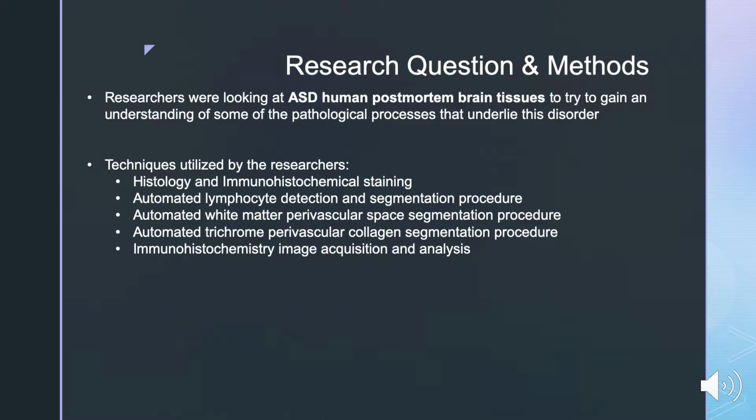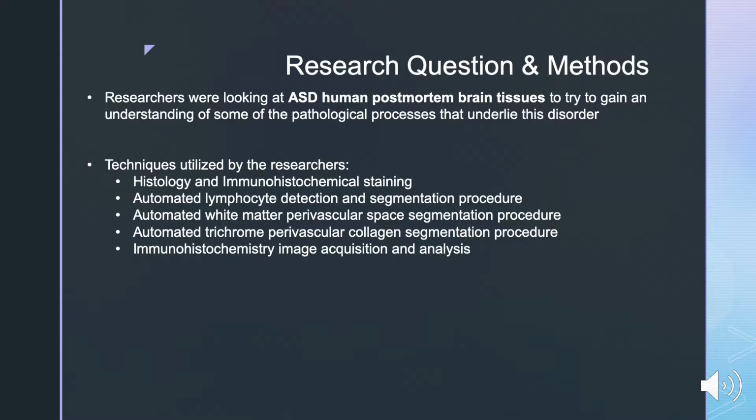So the researchers were looking at ASD human postmortem brain tissues to try to gain an understanding of some of the pathological processes that underlie this disorder. So they utilized a number of different techniques. The first was histology and immunohistochemical staining, in which they stained with a hematoxylin and eosin stain and a Luxol fast blue.